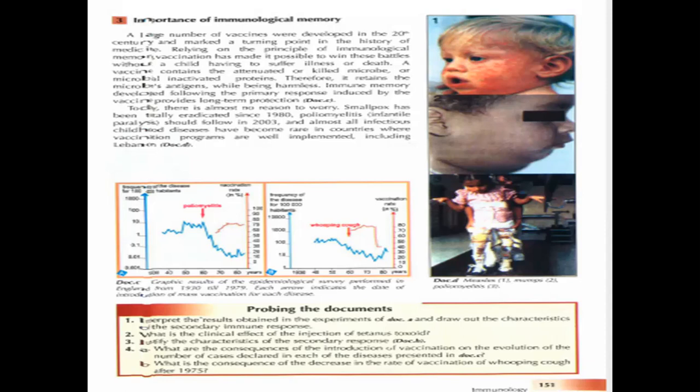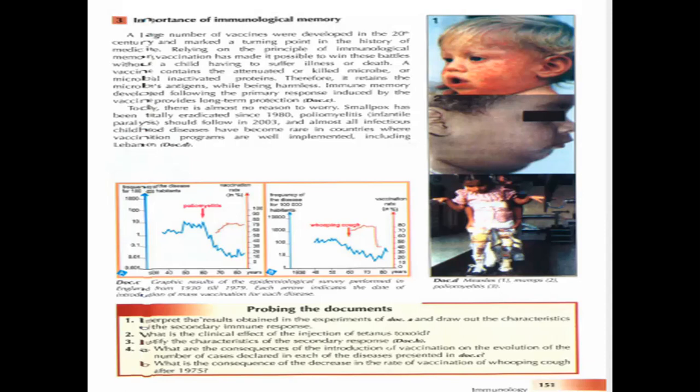So what does a vaccine contain? For example, the COVID vaccine either contains the attenuated or the killed microbe or the microbial inactivated proteins. So they contain the virus or the bacteria, killed or attenuated, meaning that it's very weakened, or inactivated proteins. Therefore, it retains the microbe's antigen while being harmless, and doesn't cause a disease. Immune memory developed following the primary immune response induced by the vaccine provides long-term protection.